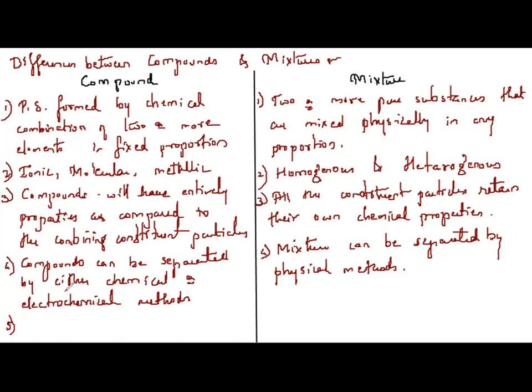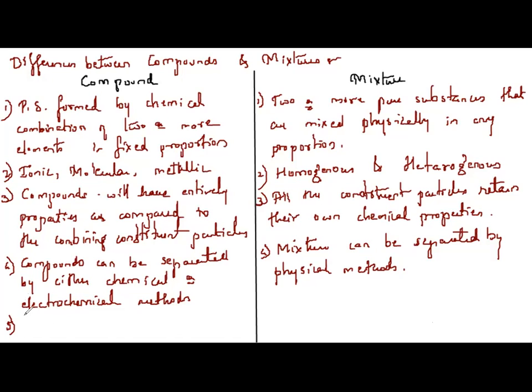The properties of the compounds are what? They are unique, and need not necessarily reflect the properties of the constituent particles, whereas constituent particles in the mixtures retain their own properties. A new substance is formed after the constituent particles are chemically combined. So we say compounds have different properties from their constituent particles, whereas no new substance is formed when mixtures mix physically.